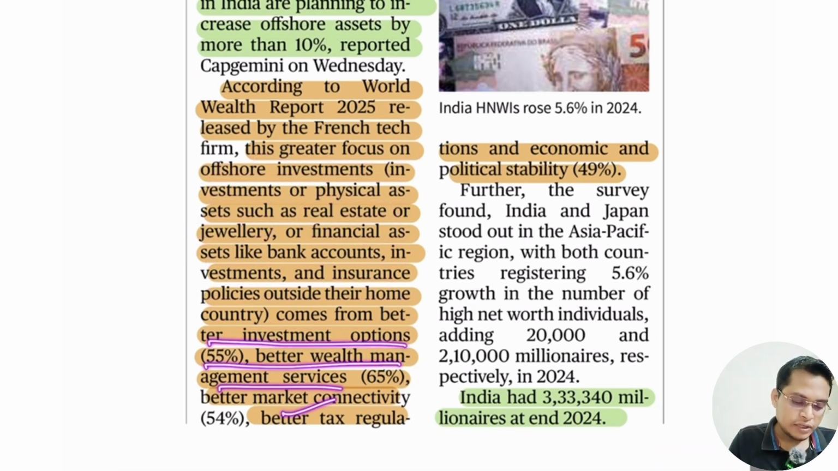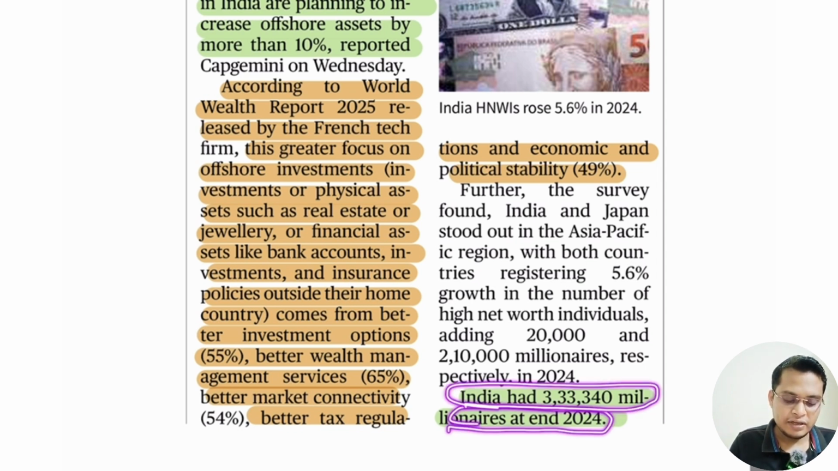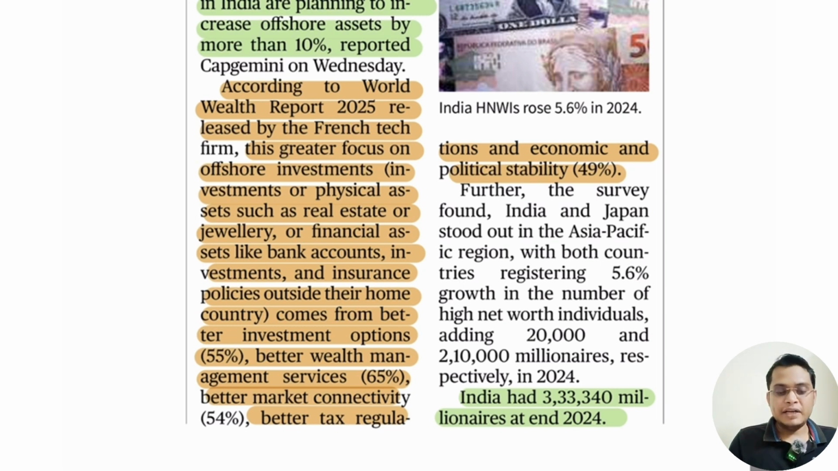Okay, so they want to do that. And India already, you can see here, had 3,33,000 millionaires at the end of 2024. So you can note down that India already has 3.33 lakh millionaires. Millionaire means 10 to the power 6; 1 million is 10 lakh.